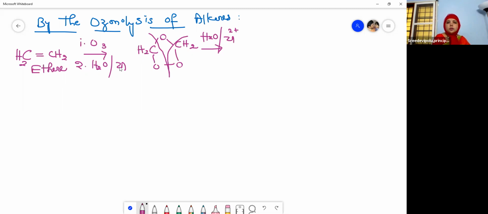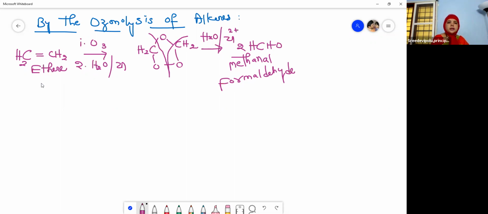You will get 2 moles of formaldehyde, HCHO, HCHO. So you get 2 moles of methanal or formaldehyde. So this is the ozonolysis of alkenes.